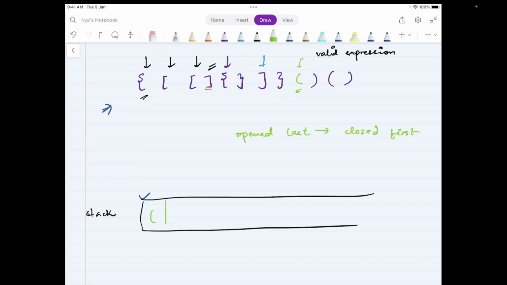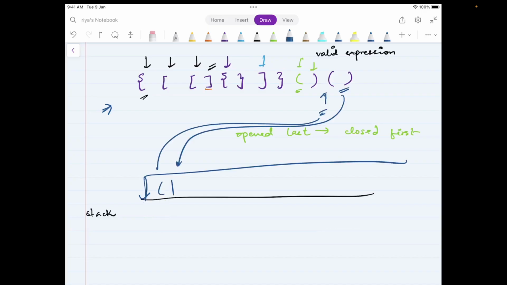This open, close, top of the stack, remove. This open, top of the stack, this closing, top of the stack, it's actually the same expression, so remove it. In the end, if the stack is empty, that means everything actually found the correct pair for itself.